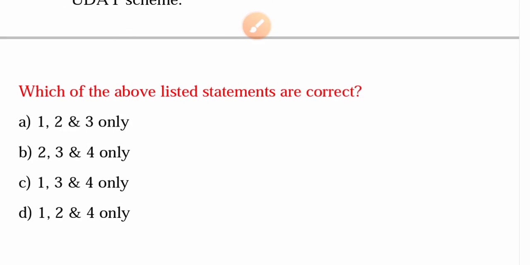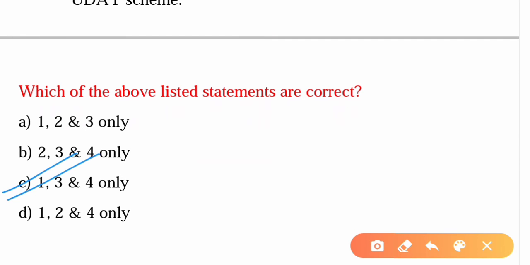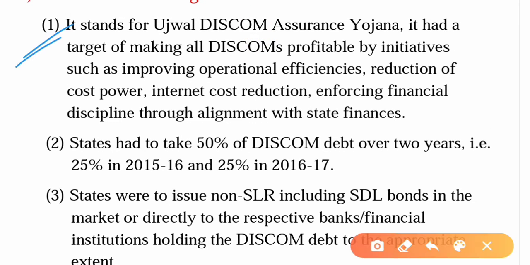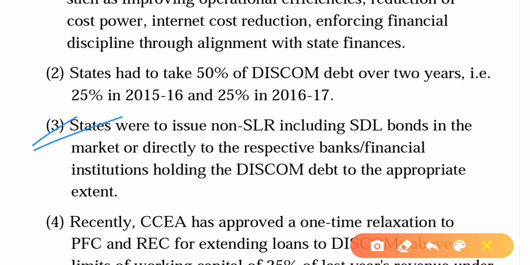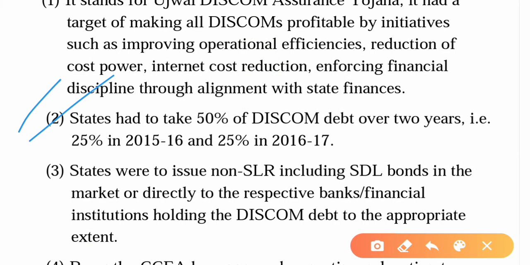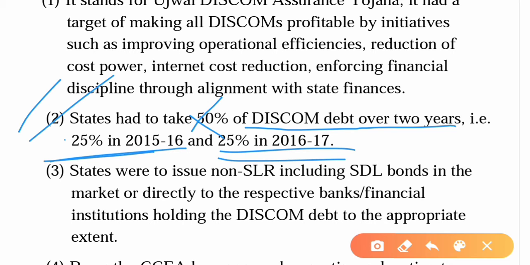So the answer to this question is option C, 1, 3 and 4 only. The first statement, the third, and the fourth are all true, but the second one is false, because states had to take 75% of discom debt over 2 years and not 50%, and that was 50% in 2015-16 and 25% in 2016-17. So this is not 25% in 2015-16, it is actually 50%.